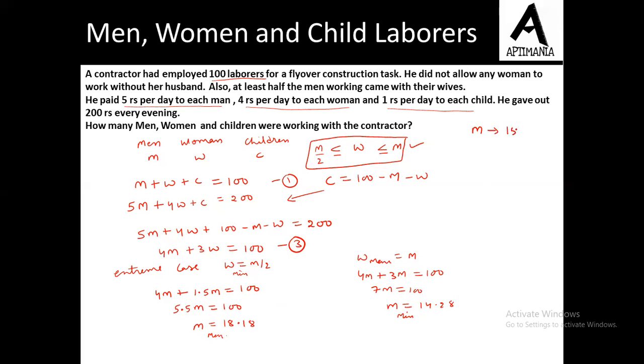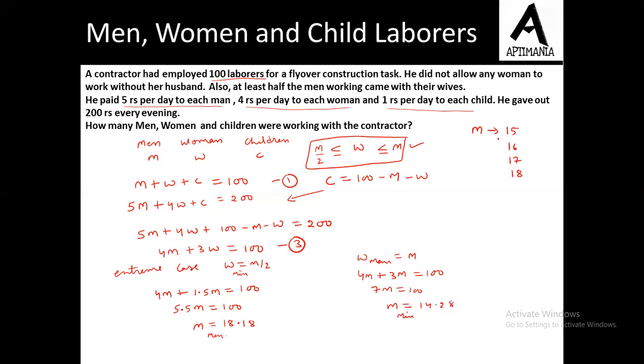It can be either 15, because it cannot be a fraction, or 16 or 17 or 18. So we have these four options. We have got a range for the minimum and maximum number of men possible, right? Now let us try to check this equation.